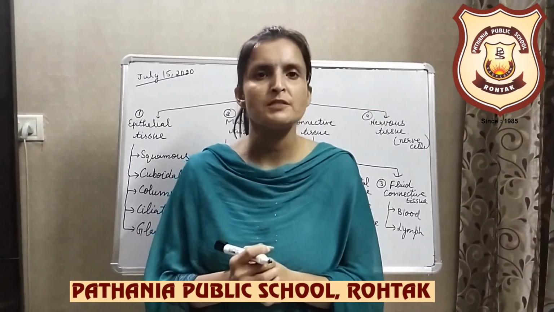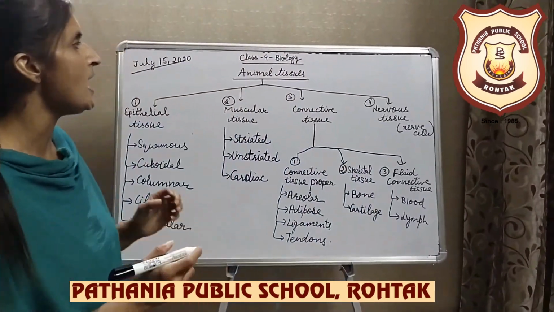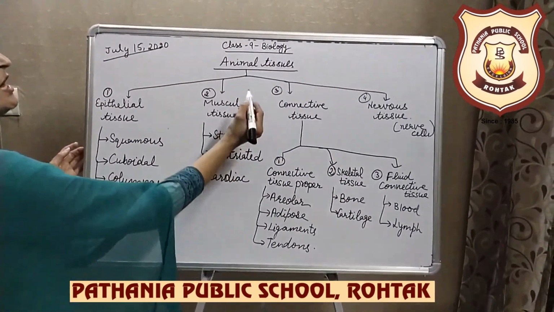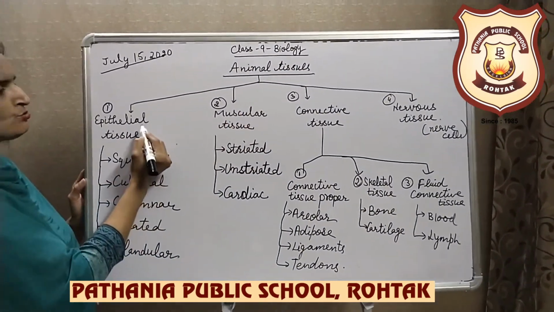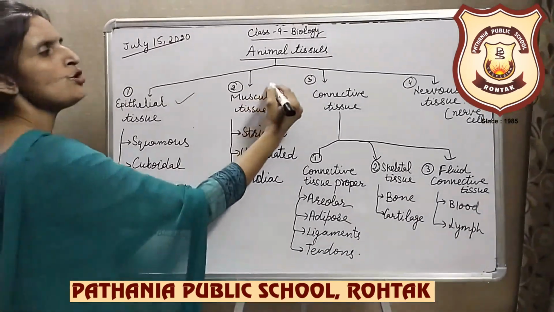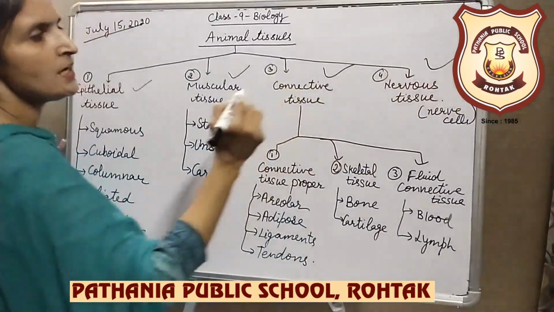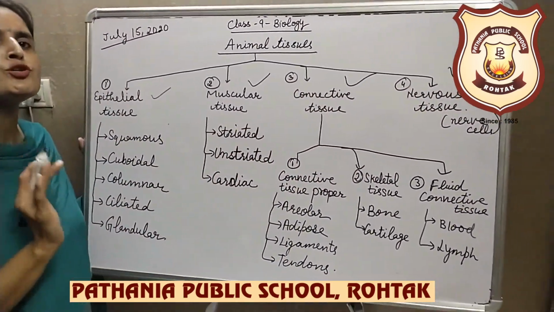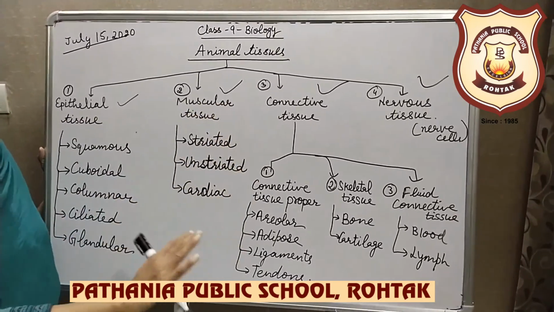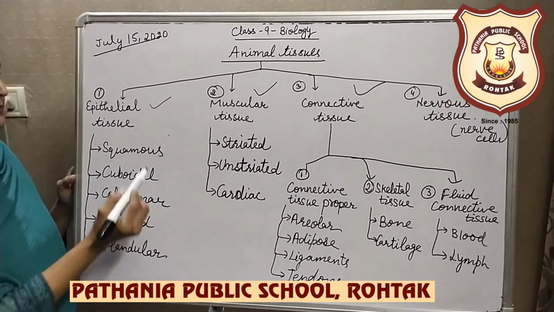These tissues are present also in the animal body, and the animal tissues are broadly classified into epithelial tissue, muscular tissue, connective tissue and nervous tissue. Firstly, I am going to start with the basic classification of all these types of tissues.